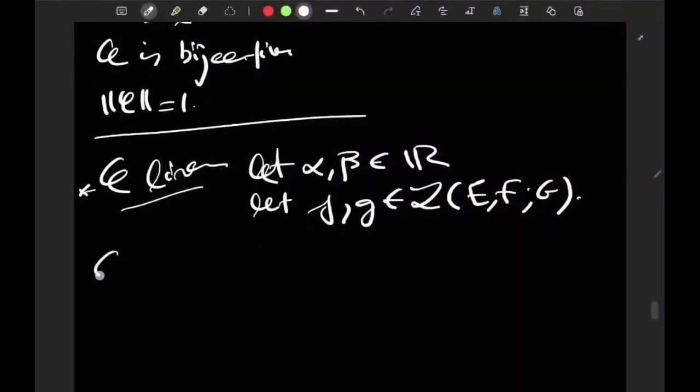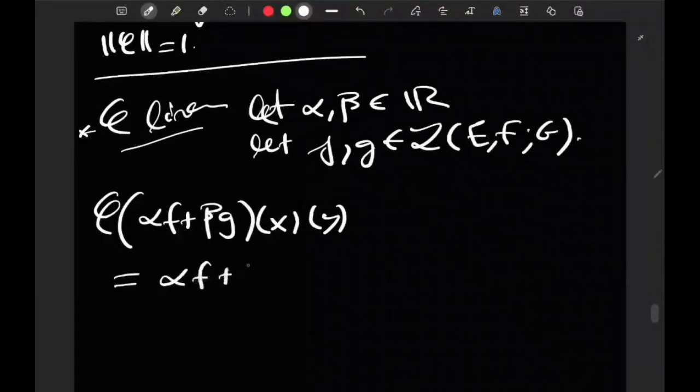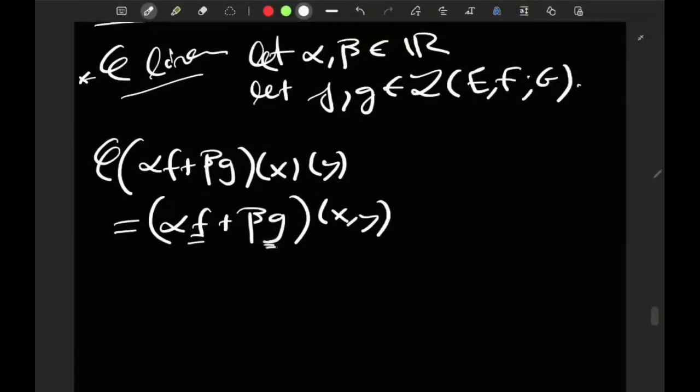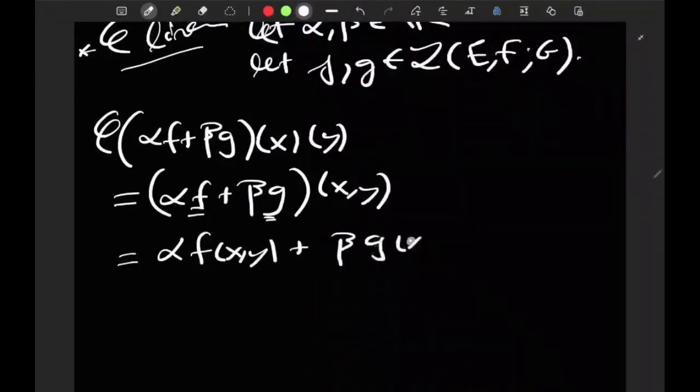What is phi of alpha f plus beta g, of x, of y? By definition, this is alpha f plus beta g of x comma y, because these are bilinear, they take two variables. By definition this is alpha f of xy plus beta g of xy.